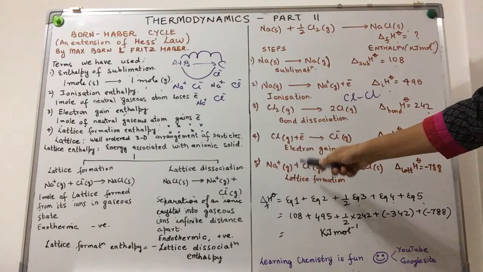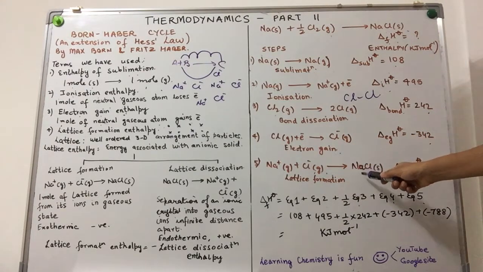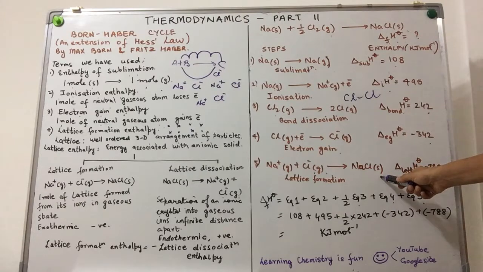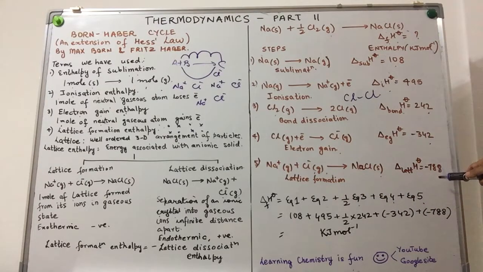Sodium ions, gaseous form, chloride ions, gaseous form, come together to give us sodium chloride in the solid form, resulting in what we call a lattice. The enthalpy change taking place is known as the lattice enthalpy, more specifically the lattice formation enthalpy, and this is negative 788 kilojoule per mole.